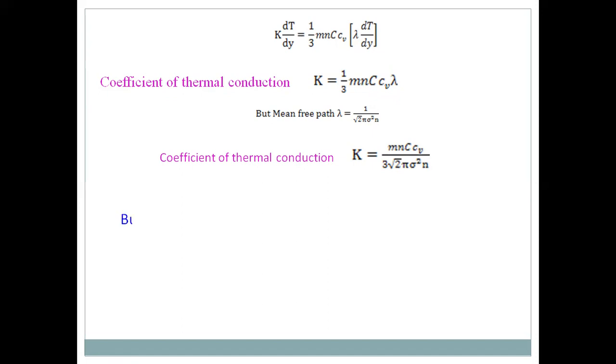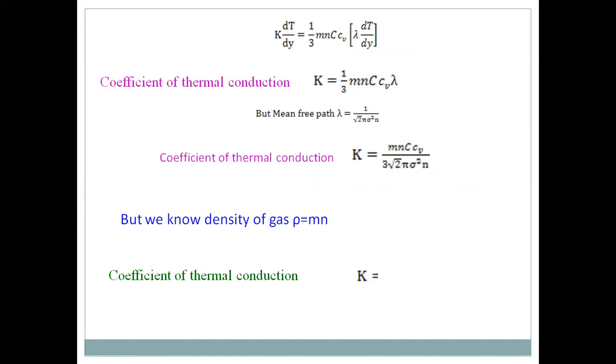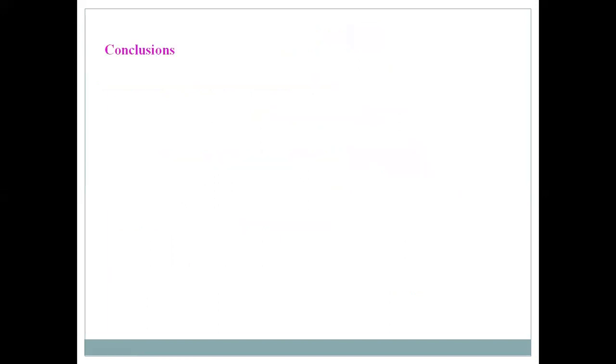Of course, we may write m into n as equal to the density rho. Then the coefficient of thermal conductivity K is equal to rho c CV by 3 root 2 pi sigma square m. So this is the required equation for the coefficient of thermal conduction.